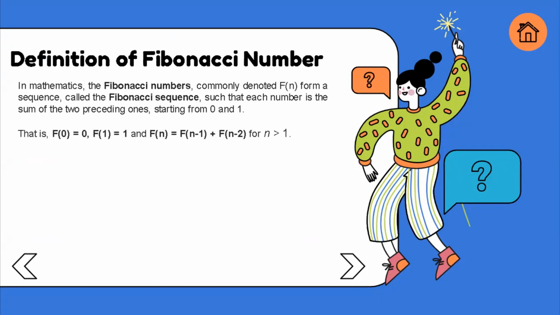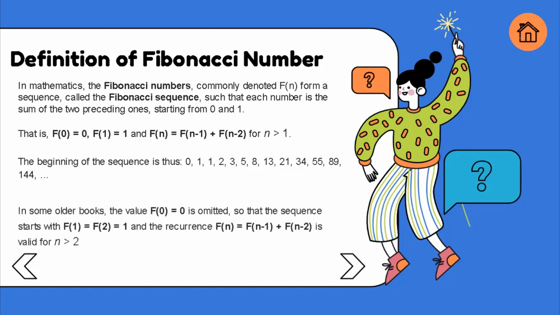That is, F0 equals 0, F1 equals 1, and Fn equals Fn minus 1 plus Fn minus 2 for n greater than 1. The beginning of the sequence is thus 0, 1, 1, 2, 3, 5, 8, 13, 21, 34, 55, 89, 144, and so on.